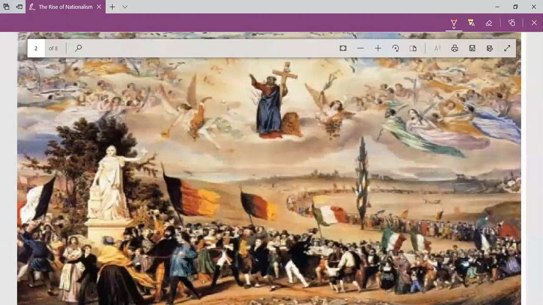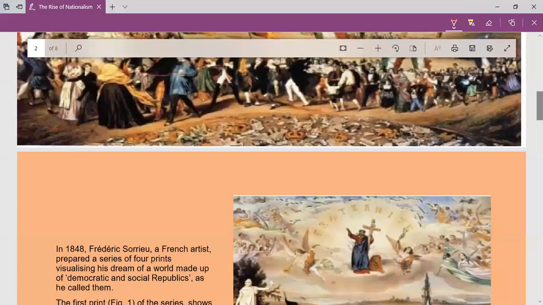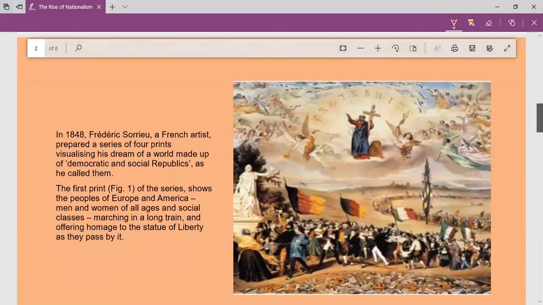So in this picture, he is dreaming of a world which will be free from absolutism, free from authoritarian regimes, free from dictatorship. He is dreaming of a world filled with democracies and sovereign states. All the countries of the world will get freedom. That is what he is imagining. Let us look into the details, the implications and interpretations of the picture.